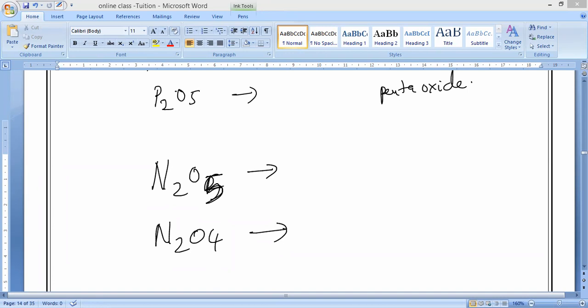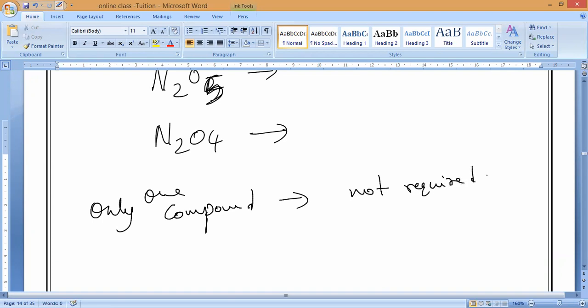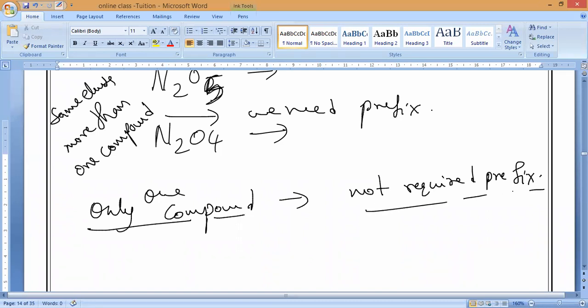So if it is a single compound, you have to be clear here. If only one compound is forming, no prefix is required. Okay, guys, please respond. If the same elements form more than one compound, we need what? We need a prefix. Only one compound is forming, so no prefix is required.